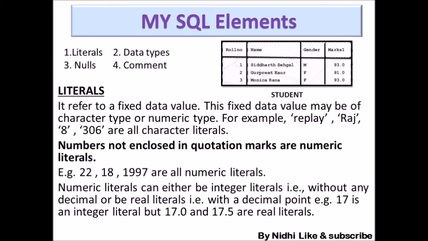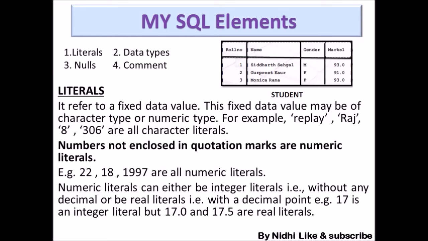Literal means, in this table you can see that we have four columns: roll number, name, gender, and marks. And these columns have some values, like roll number has values 1, 2, 3, Siddharth Sehgal is the name, Gurpreet, etc. So these values are known as literals. It refers to a fixed data value.